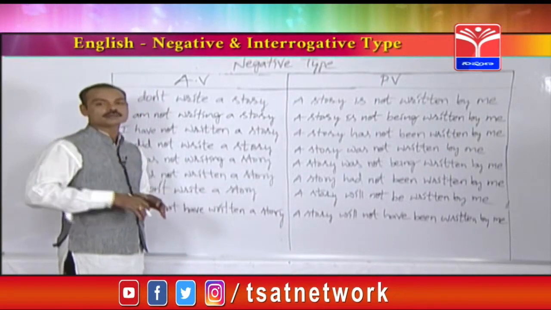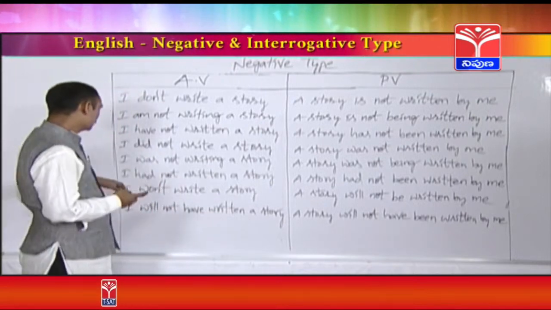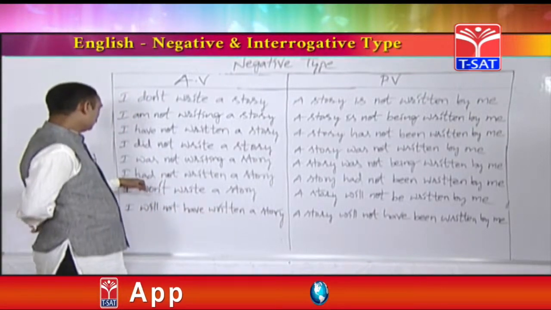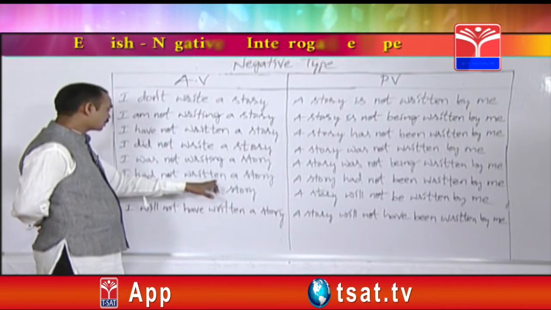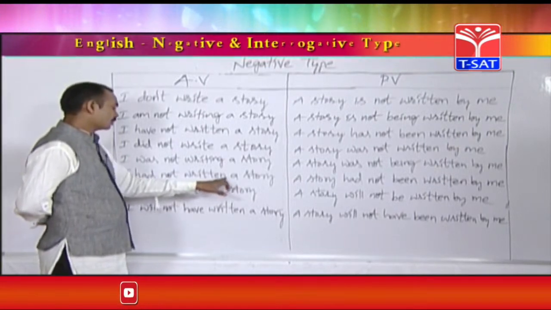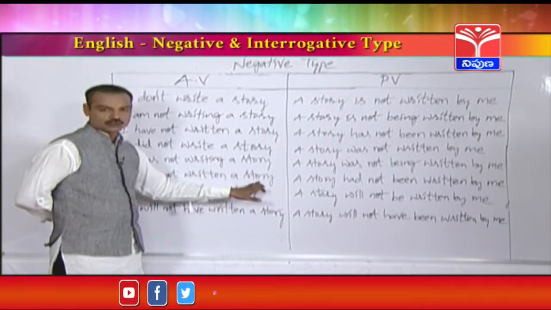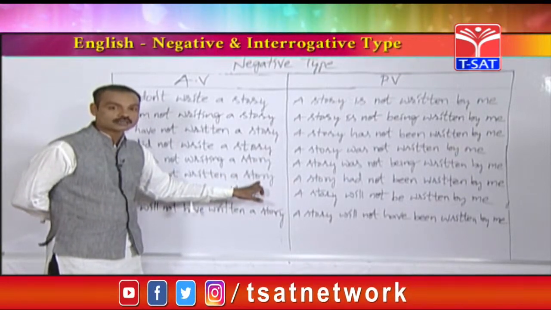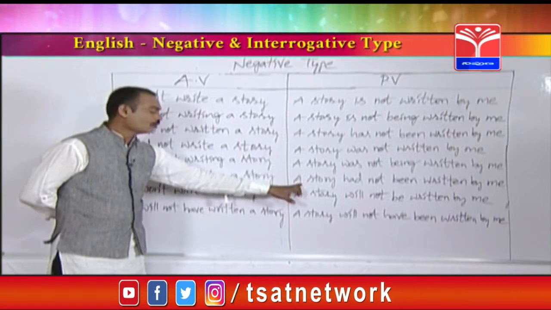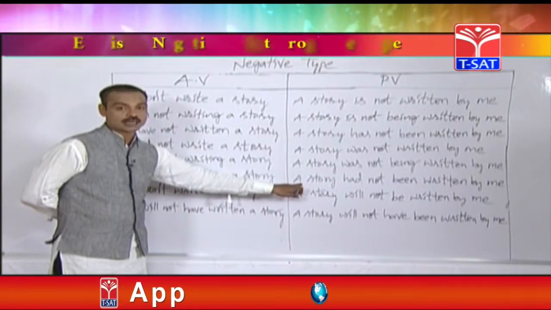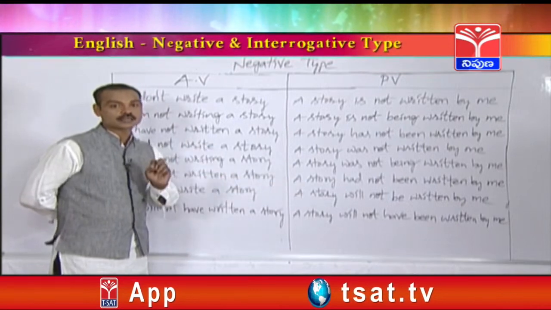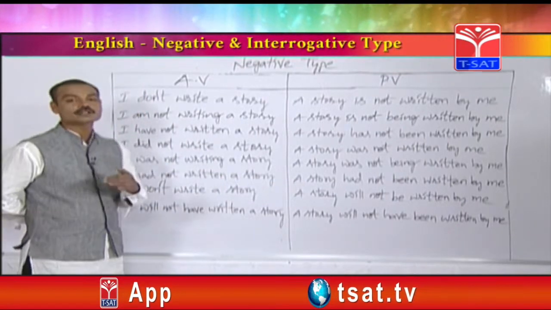I am going to give you one beautiful example. For example, Shravani had not asked a doubt. A doubt had not been asked by Shravani. So, doubt is a singular object. Okay. Now, let us see with a plural object.